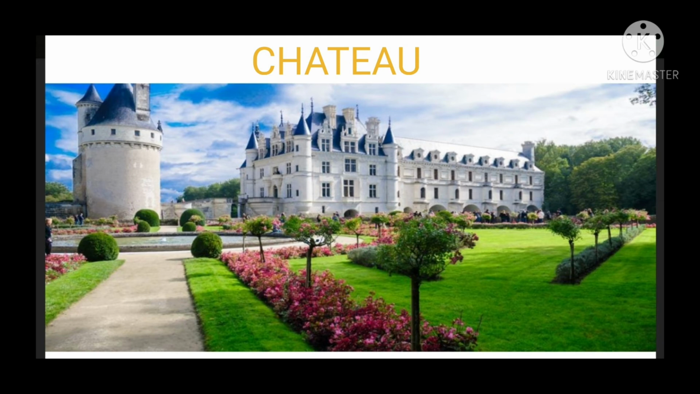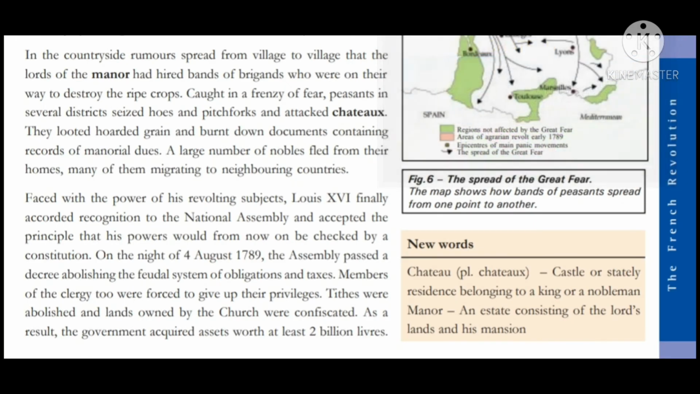Now, these angry peasants also started attacking the chateau. Chateau means castle belonging to a king or a nobleman. These peasants even started looting the hoarded grains. Hoarded means hidden. They started looting the hoarded grains. They even burned down the documents that contain the records of manorial dues. That means the dues that they still had to pay to their lords of the manors, the records of those were all destroyed.